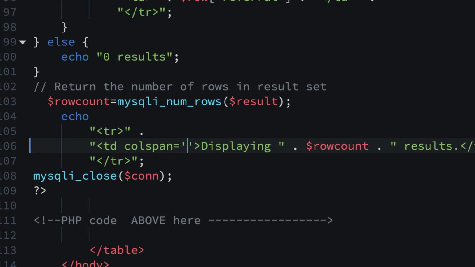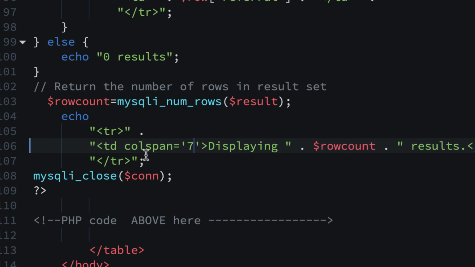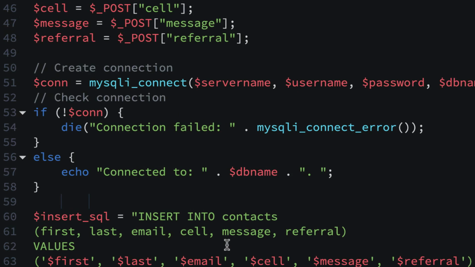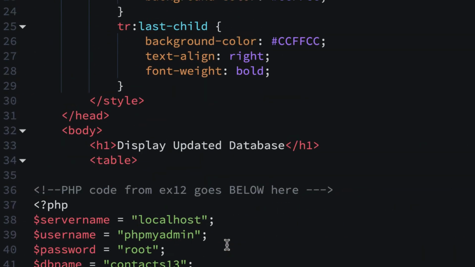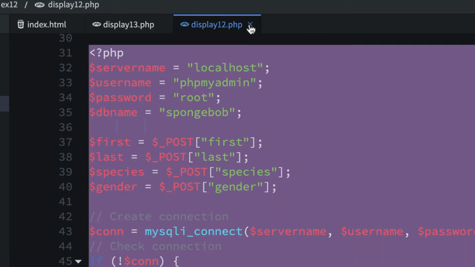We could make it 7 because we're going to have 7 columns. So we could put that in there. We don't necessarily need that, but we can leave that in there for now. And we have our close statement. So that should be all we need. Just double check that we have the right table name, contacts, and we have the right variables. We should be okay. So I'm going to save this, and make sure you see the X there. And then I'm going to close this so I don't have any confusion.